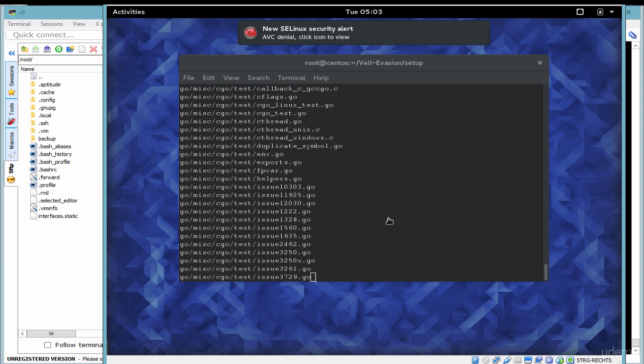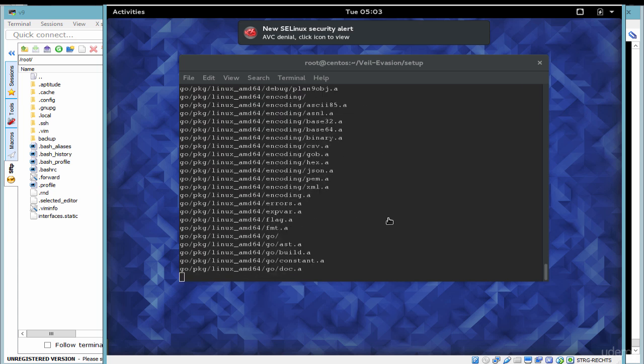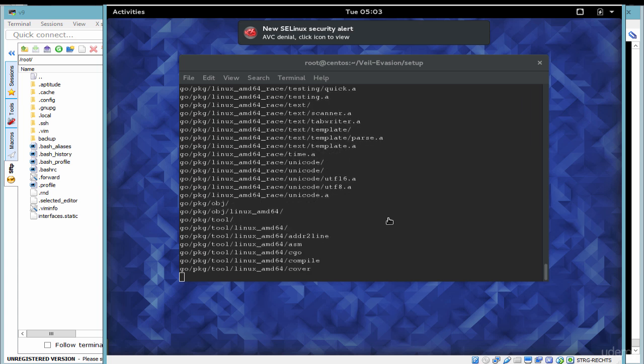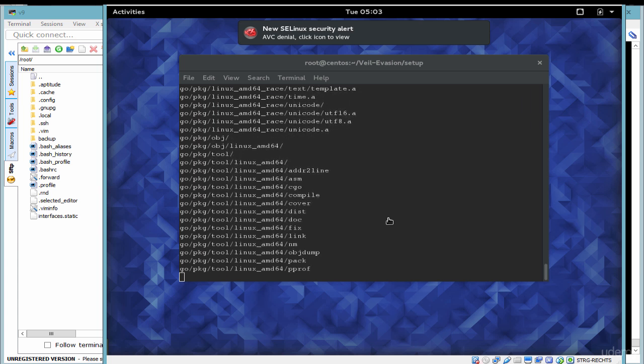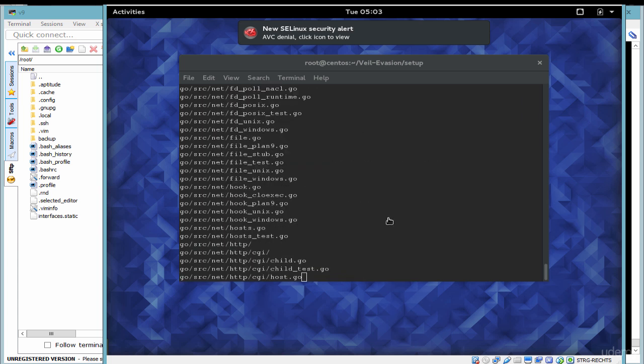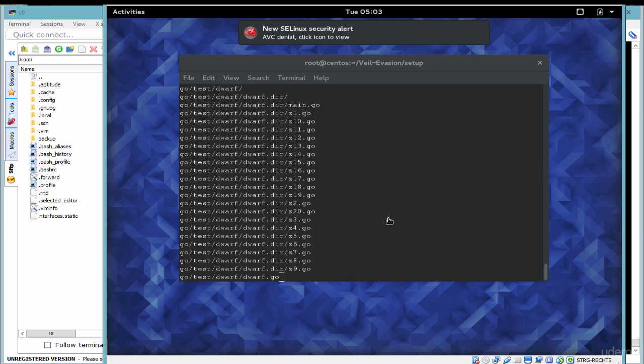We'll just wait for the last packages to be installed, and once the installation is finished, we will be prompted to put in the Metasploit directory. I'll just wait for that screen to show up and explain how it will work.